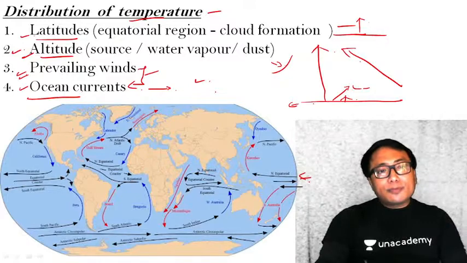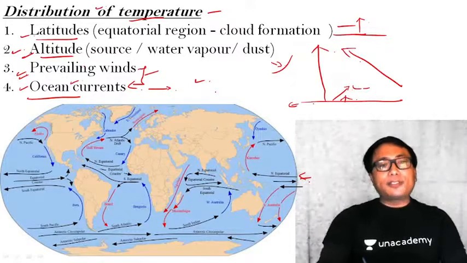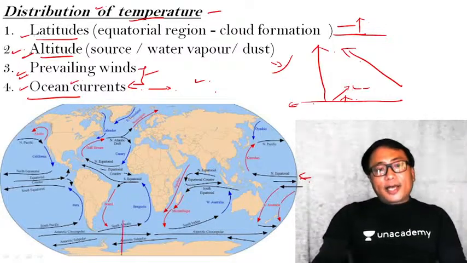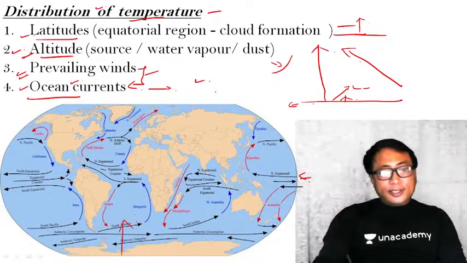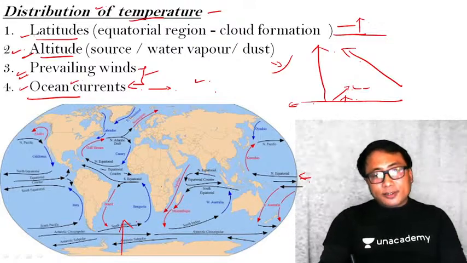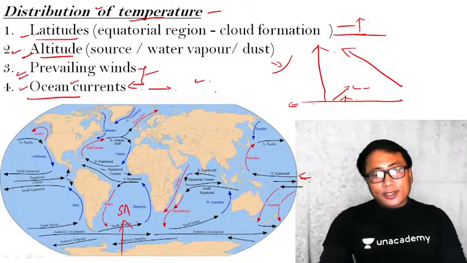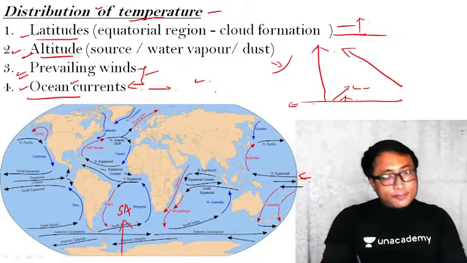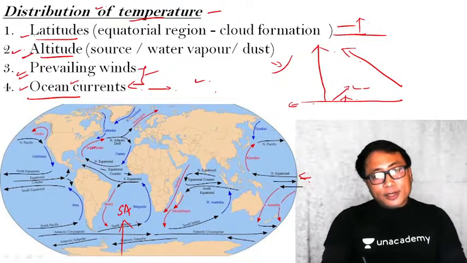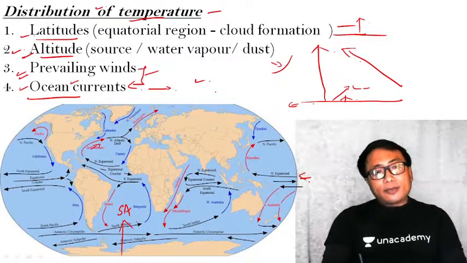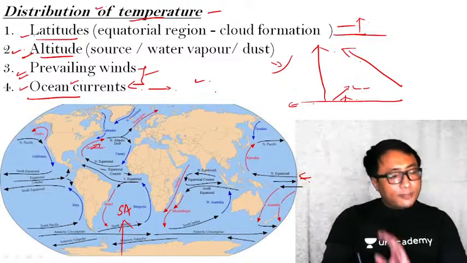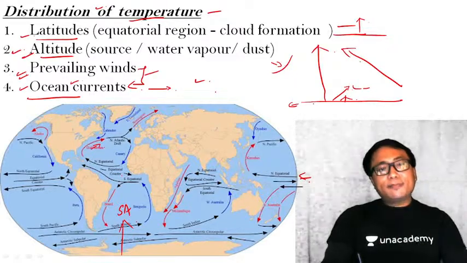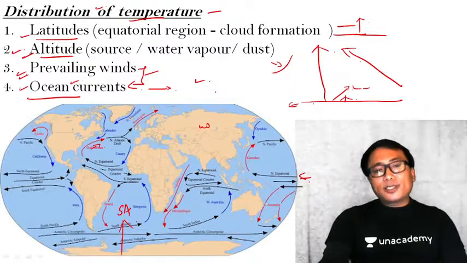Now, the influence of ocean current in the distribution of temperature on the Earth's surface. Let me give you one example. This is the Atlantic Ocean. Kindly follow the pointer. This is the equatorial region. This is the South Atlantic, and this is the North Atlantic Ocean. In this region, you have the North Equatorial Current and the Gulf Stream. Now, this current, or the water, is moving from the equatorial region, which means it has a higher temperature. I can say it is a warm ocean current.